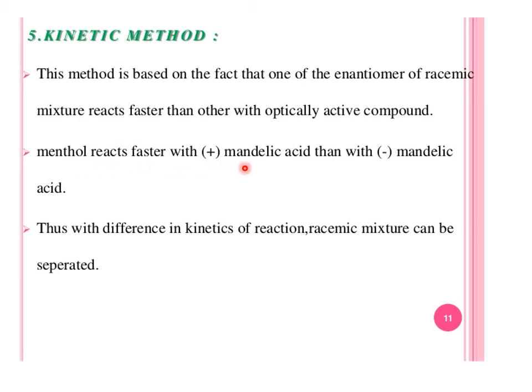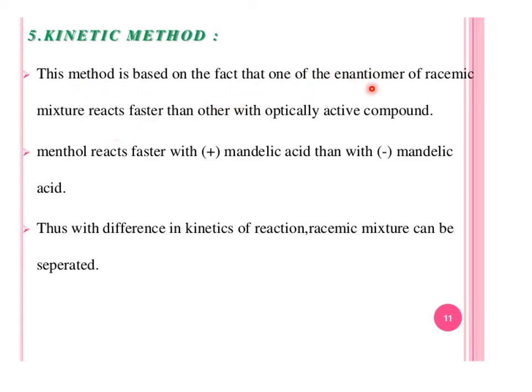It means the reactivity of one enantiomer will be faster, and it will react faster as compared to the other with optically active compounds. The example is menthol.